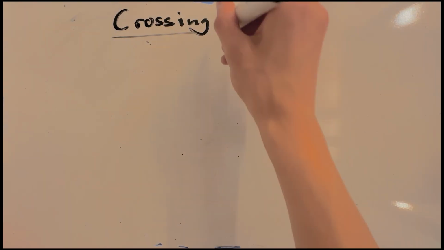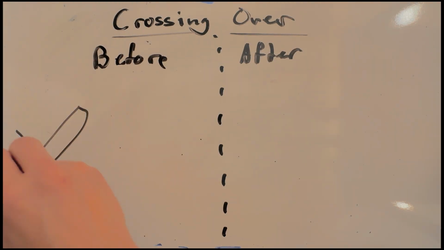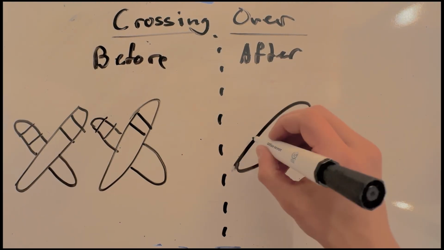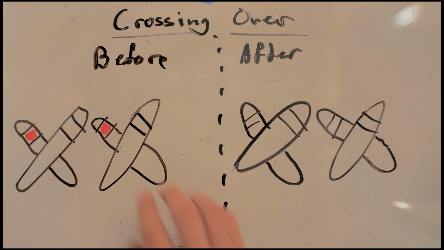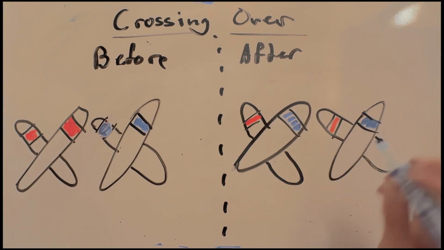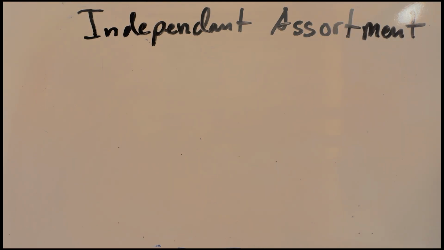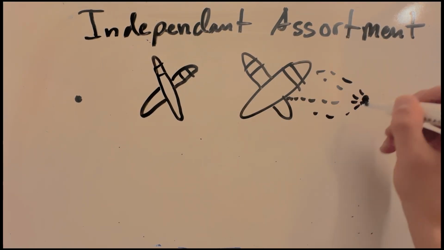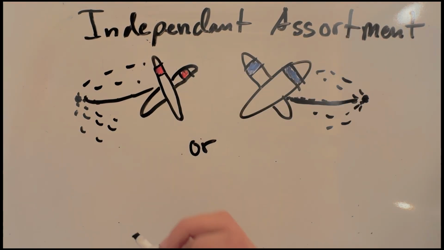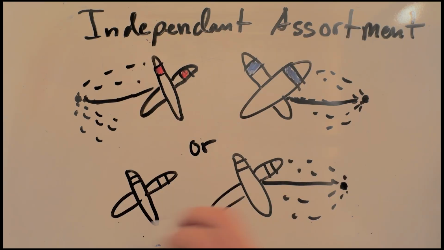Crossing over is when 2 homologous chromosomes trade their versions of the same gene. This means that no 2 alleles will always be on the same chromosome over many different generations of reproduction. During independent assortment, homologous chromosomes have 2 different ways of lining up to be pulled apart. With multiple sets, that means there are countless different random ways gametes can be created.